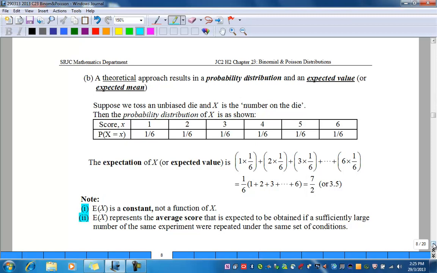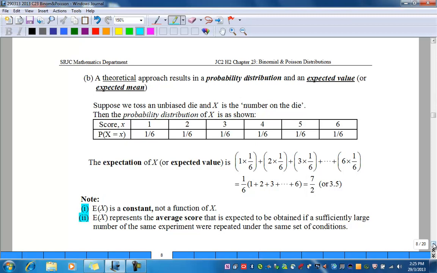Now, suppose we toss an unbiased die and x is the number on the die. Then, the probability distribution of x is as shown. Score 1, the probability is 1/6, 2, 1/6, 3, also 1/6, 4, 1/6, 5, 1/6, 6, 1/6. Therefore, the expectation of x, or the expected value, is the score times the probability, and summing them, you end up with 7/2, which is comparable to the practical approach.